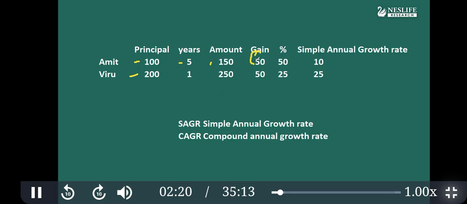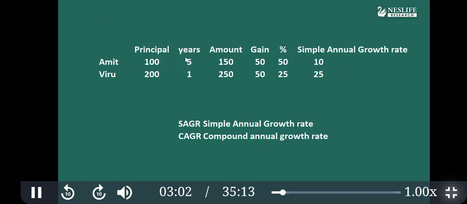So the first thing is to take the difference. How much is the difference between starting and ending price? It is 50 rupees. So take the difference, that is 150 minus 100. That is the gain, return, profit, extra amount. Here also 50 rupees. Now you see that both got the same gain. But is it comparable? The answer is no, because their principal is different and time is also different. So to make the comparison appropriate, we have to standardize.